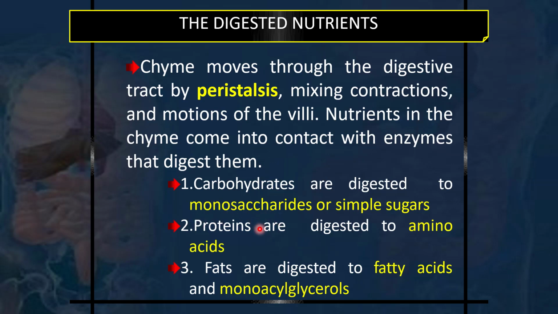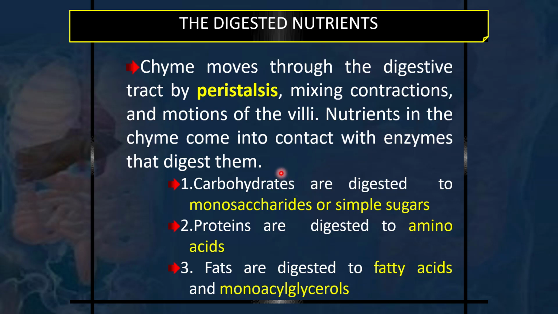So what are the enzymes which are going to digest these nutrients? Carbohydrates are digested by enzymes called amylases and maltases into very simple forms like monosaccharides, or simple sugars, which can be easily absorbed from our intestine into our system. Proteins are digested into their basic units, which are amino acids. Similarly, fats are digested to fatty acids and monoacylglycerols, which are the simplest forms of fats, and they can be absorbed into our system.